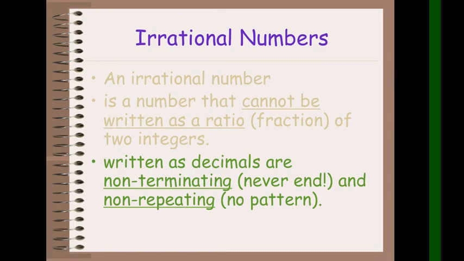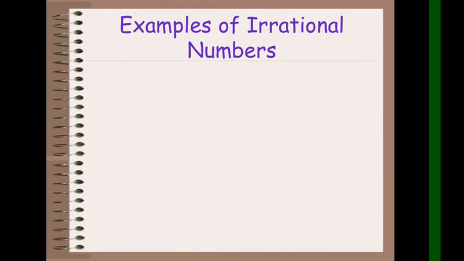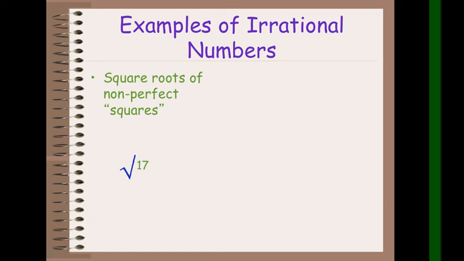Okay. So, ano ba yung mga sample na yon na irrational numbers? Sige, let's have an examples. Examples of irrational numbers: square roots of non-perfect squares. Lahat ng mga non-perfect square roots ay tinatawag nating irrational numbers. So, halimbawa, square root of 17. Kung itatype mo siya ngayon sa calculator mo, hindi siya perfect square. Tama? So, that one is an irrational number.